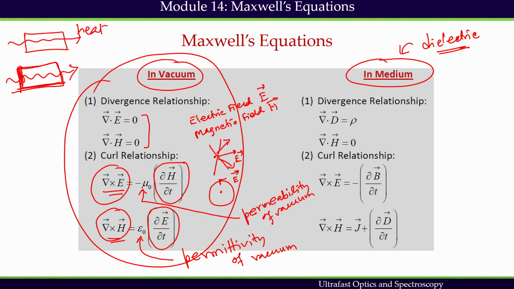Permeability is associated with the magnetic field, permittivity is associated with the electric field. From a simplistic point of view, the permittivity and permeability of vacuum feature some kind of resistance against electric and magnetic fields respectively. This means that vacuum does not mean nothing; vacuum has something which exhibits resistance against magnetic and electric fields, and thereby the light speed in vacuum is finite, not infinite.